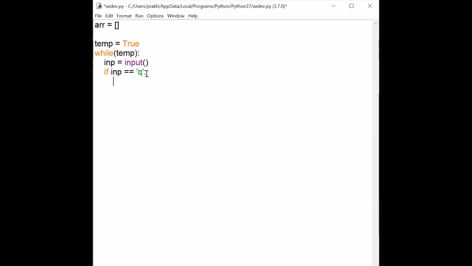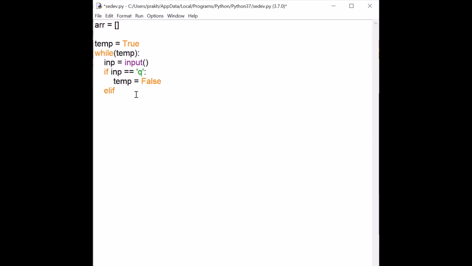So if input is q, meaning you don't want to enter more, then I will convert this temp. This temporary variable, which I initially took as true, I'm converting into false. What will happen if q is encountered? I'm not storing it in the array, but I'm changing the value of temp into false. Then in the next iteration, while temp will be false, so the loop will terminate and stop taking inputs in the array. Okay, we have done this.